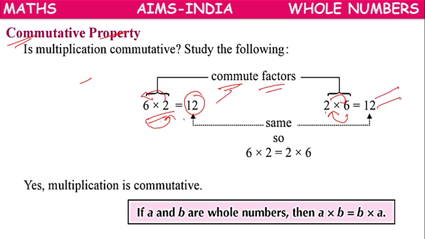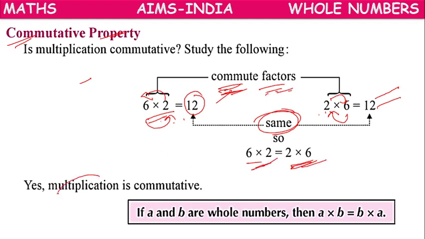In both cases we have got the same answer. So we can interchange the factors, but still the result will be the same.